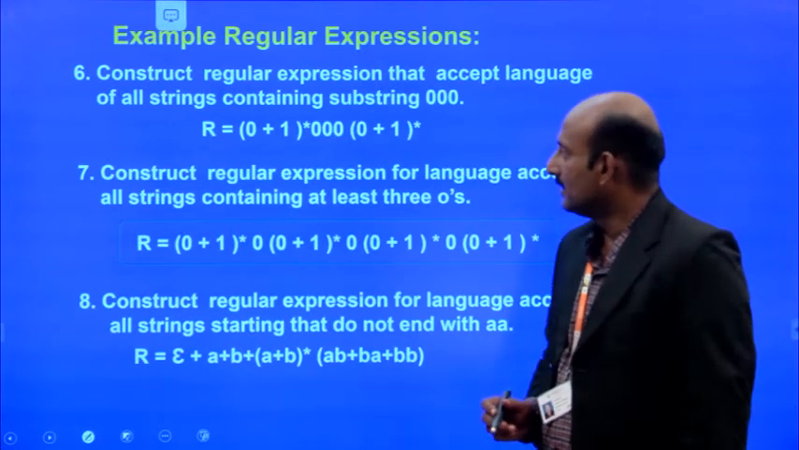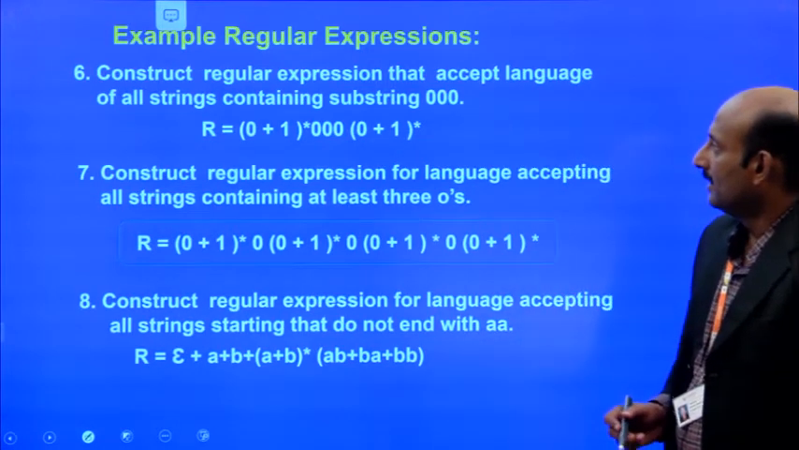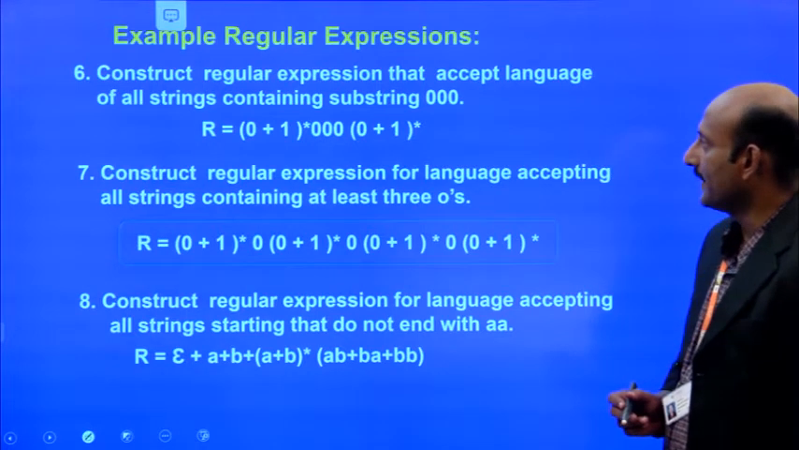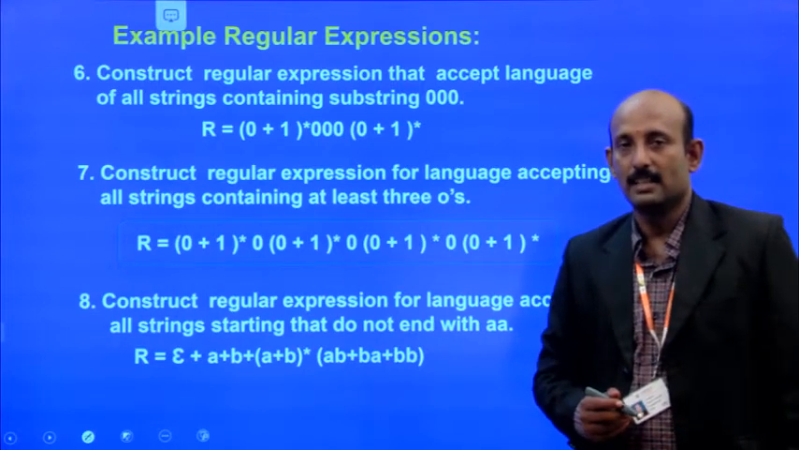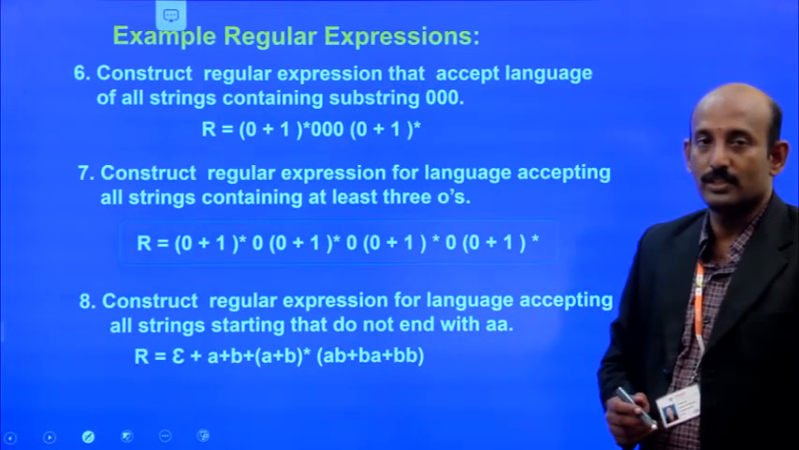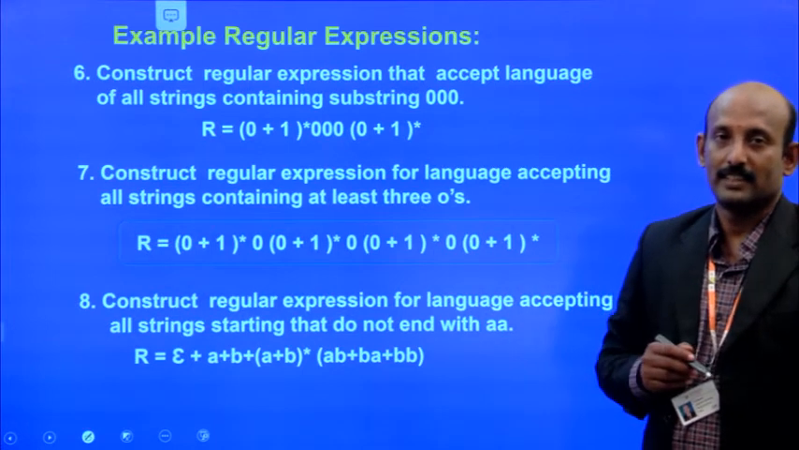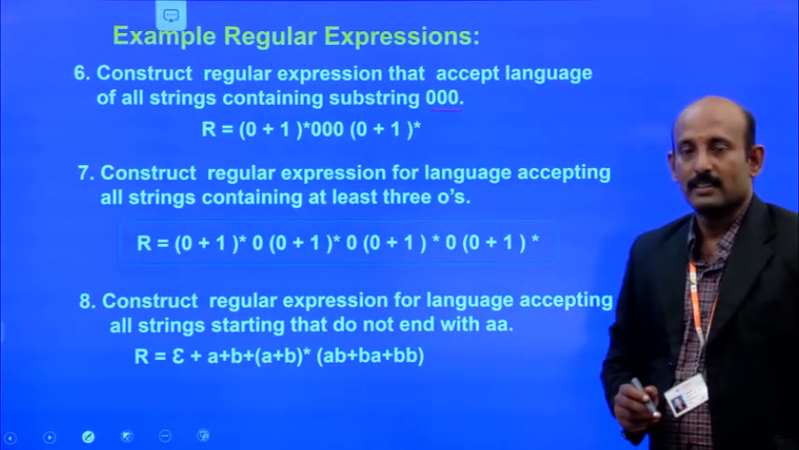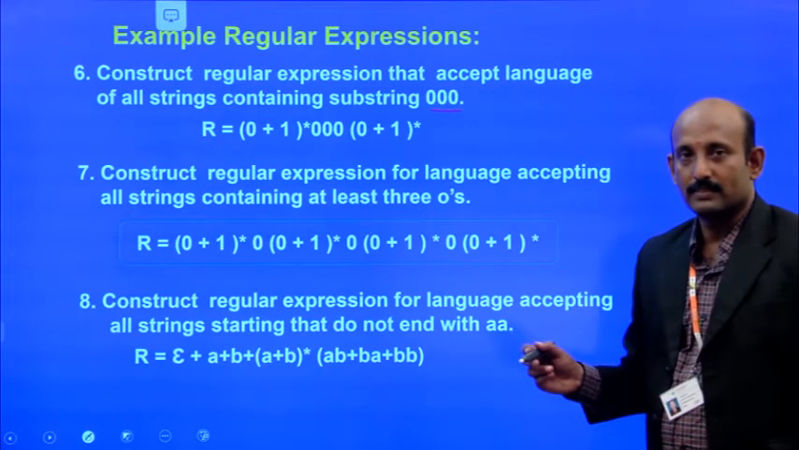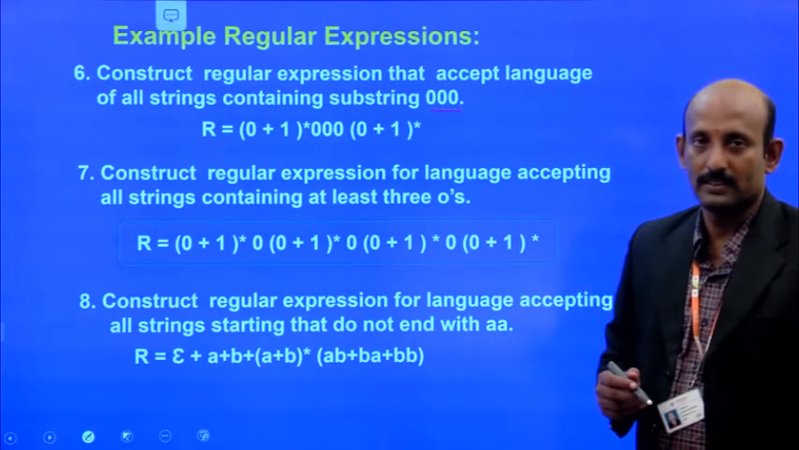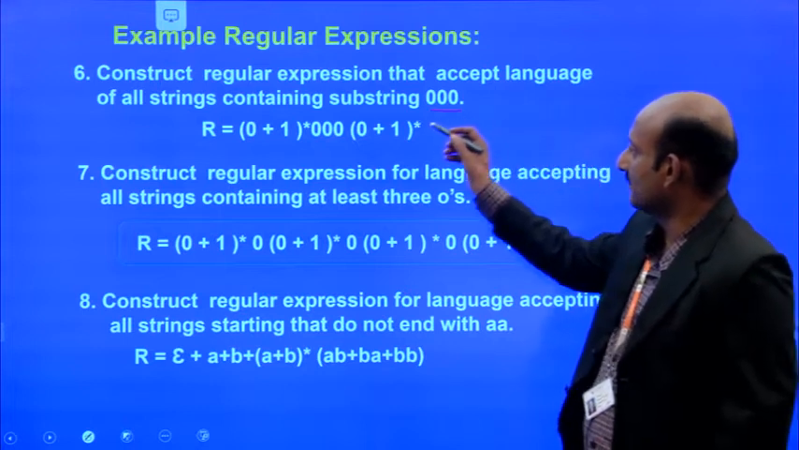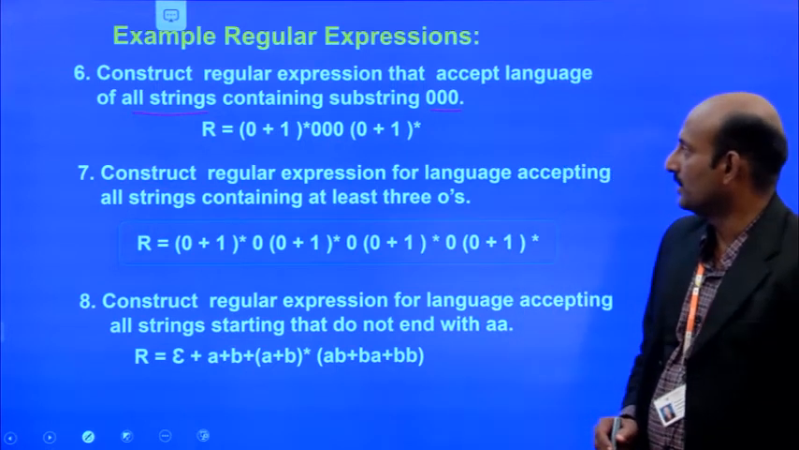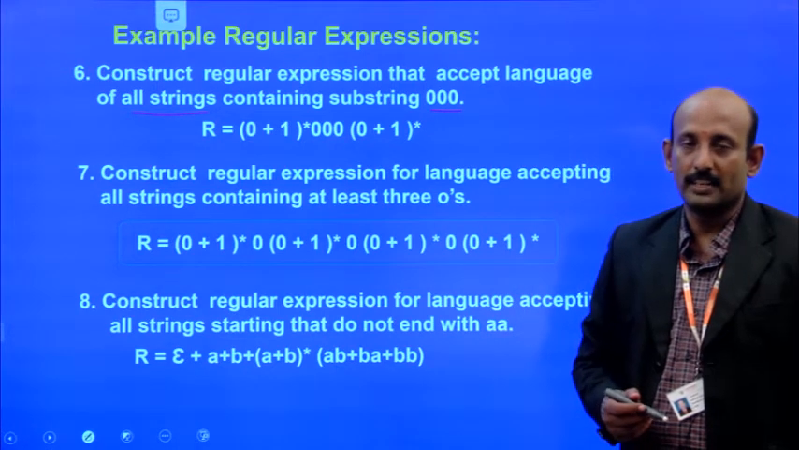A few more examples. Sixth example: construct the regular expression that accepts the language of all strings containing the substring 000. So we take 000 as a substring. The substring can come in any form, so the set of all strings containing 000 as a substring, that is, 3 zeros as a substring.